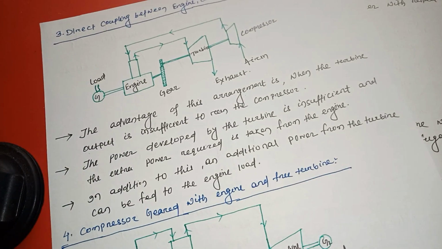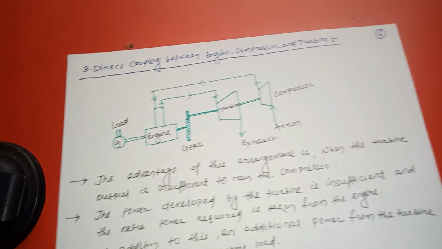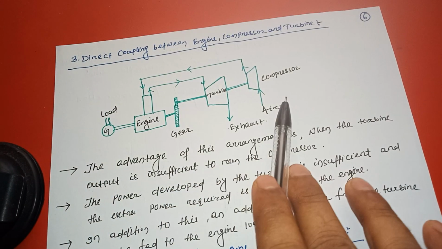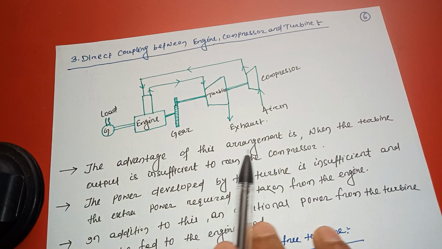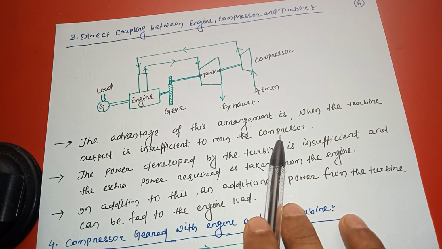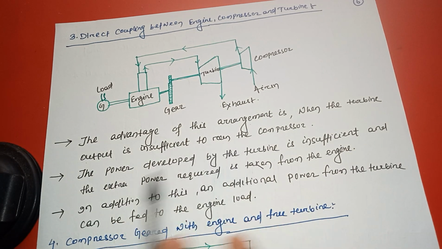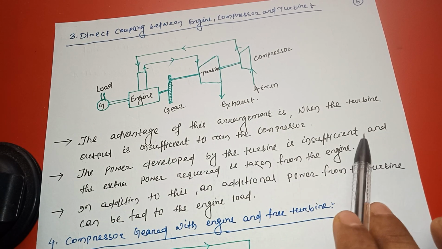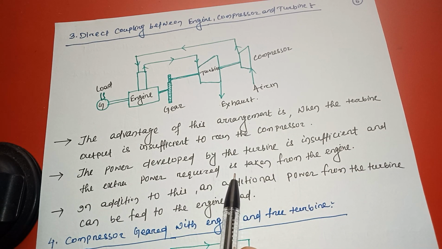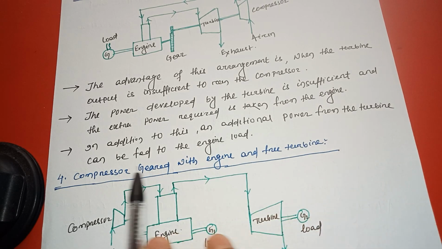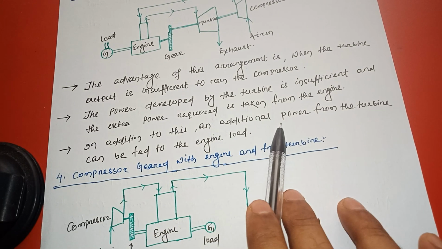Third one is direct coupling between engine and compressor and turbine. See this arrangement. The advantage of this arrangement is that when the turbine output is insufficient to run the compressor, the extra power required is taken from the engine. In addition to this, additional power from the turbine can be fed to the engine load.